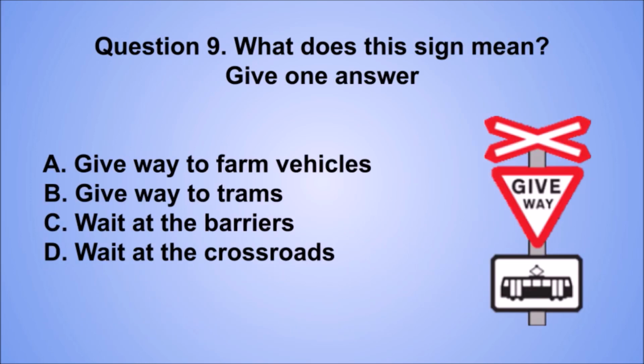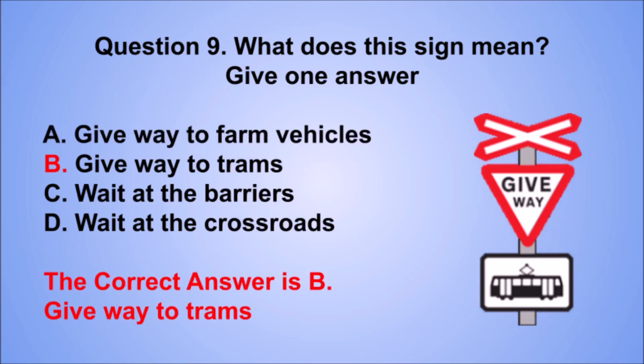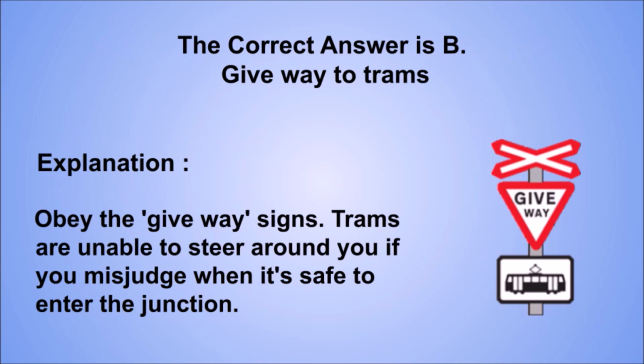Question 9. What does this sign mean? Give one answer. A. Give way to farm vehicles. B. Give way to trams. C. Wait at the barriers. D. Wait at the crossroads. The correct answer is B. Give way to trams.